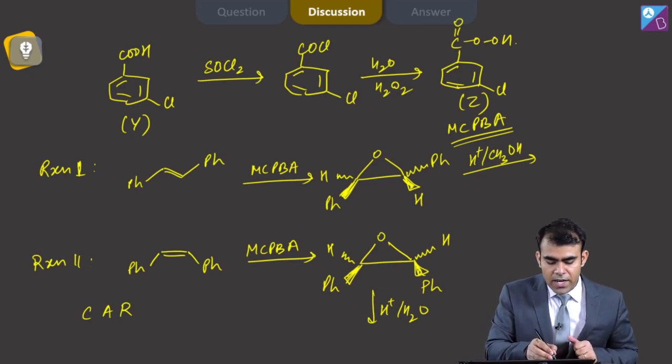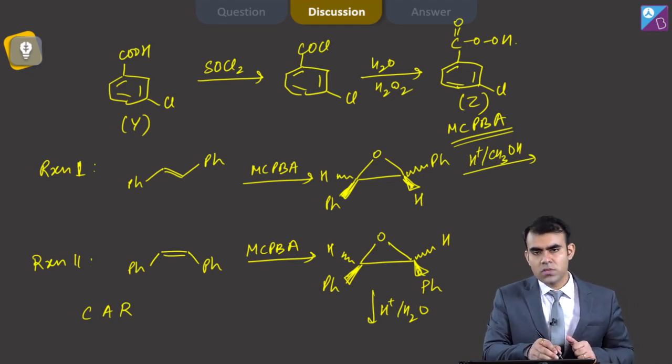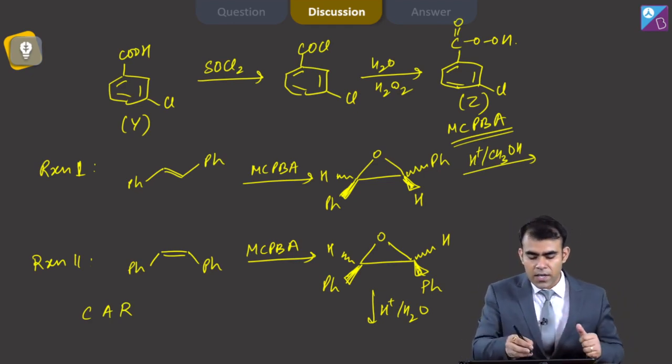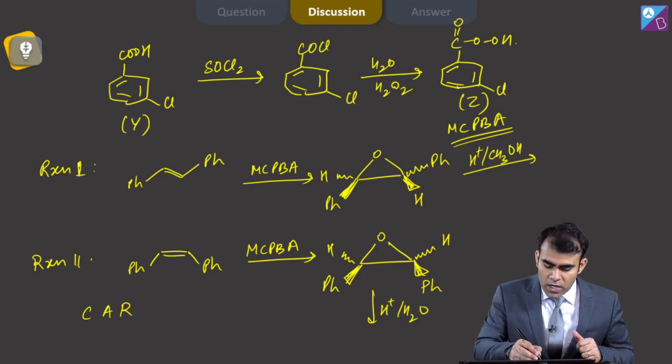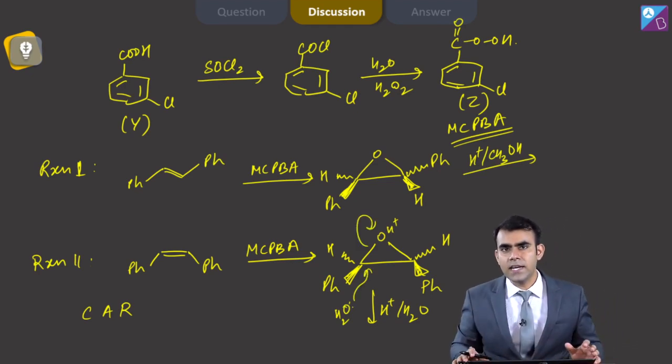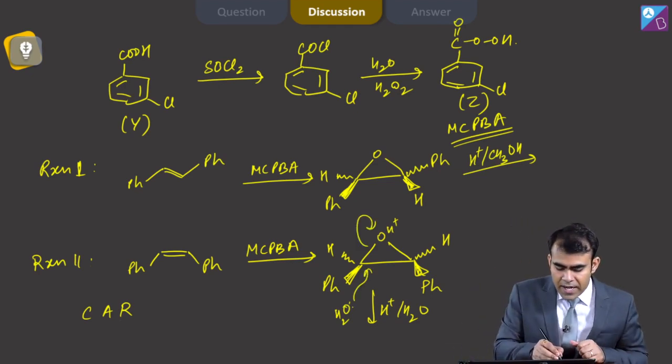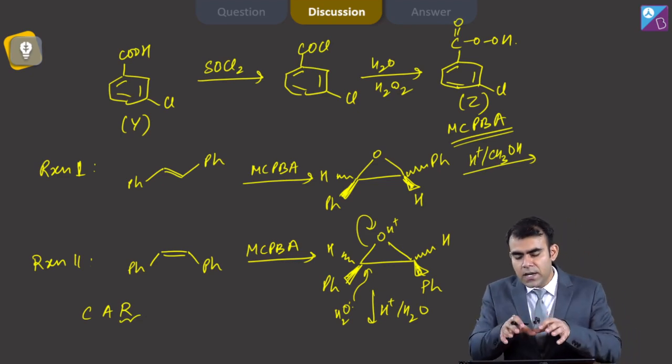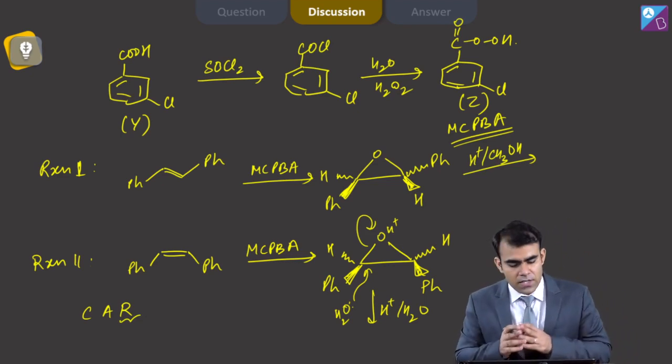You can see in reaction 2 we have a cis compound and we are doing anti-addition, because water will attack from this side on this compound and we get the anti-addition product. We get a racemic mixture in this case, meaning the compound and its mirror image.